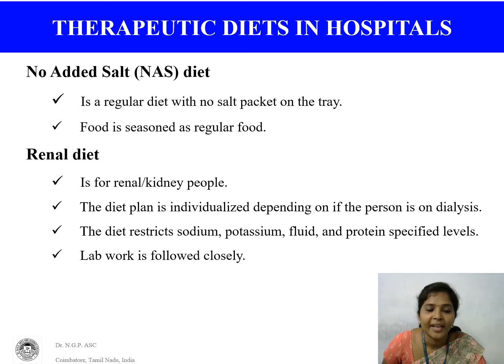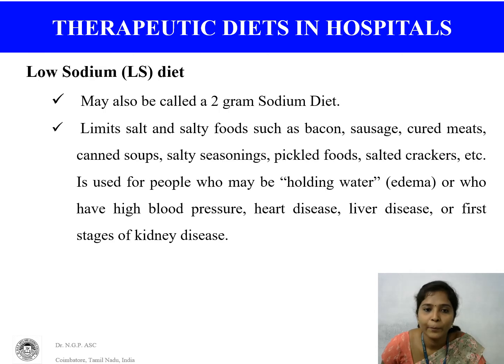Then renal diet. It is for renal or kidney failure patients. The diet plan is individualized depending on whether the person is on dialysis. The diet restricts sodium, potassium, fluid and protein. We give the patient specified levels. Lab work is followed closely because the biochemical changes are very important in modifying the renal diet.